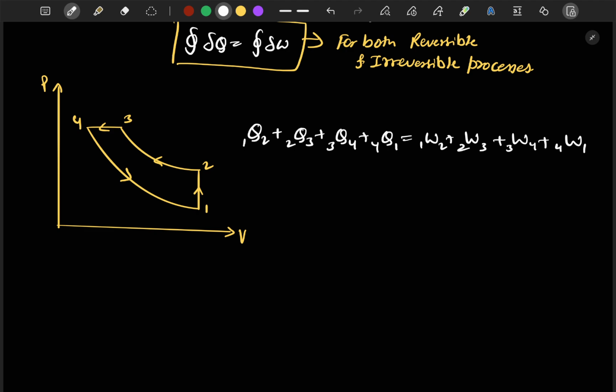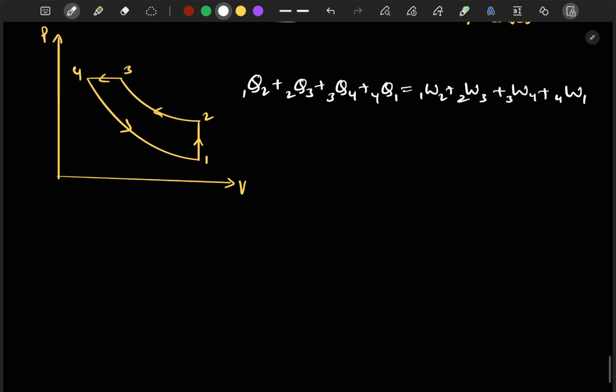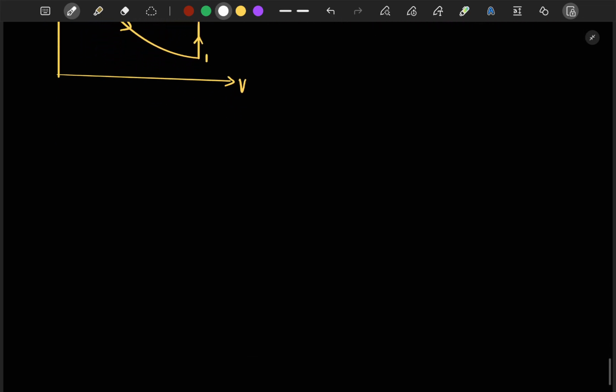Now moving on to the next topic. Next we will study the consequences of the first law of thermodynamics.